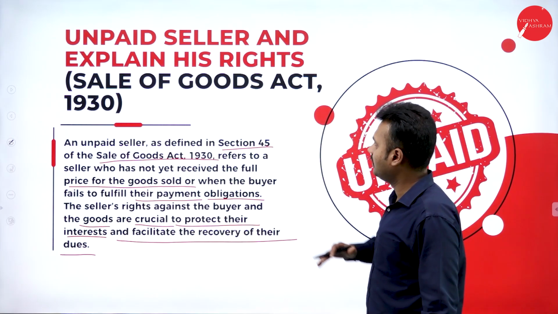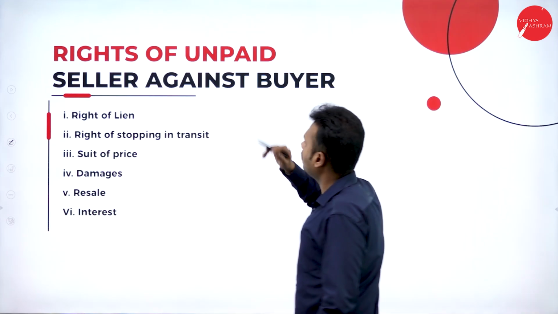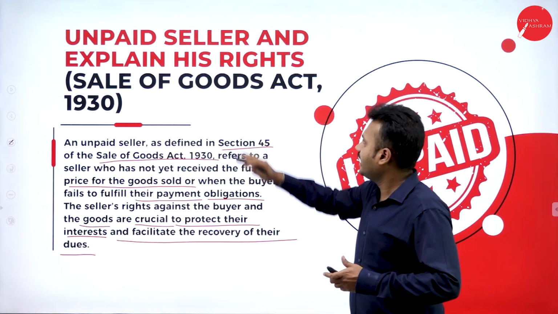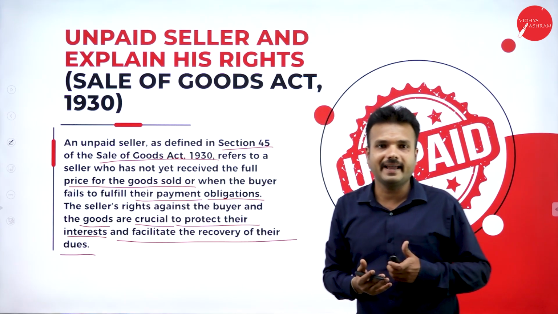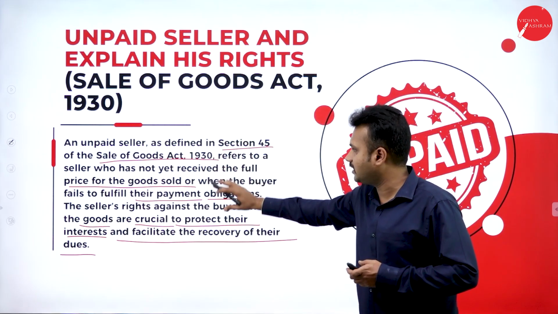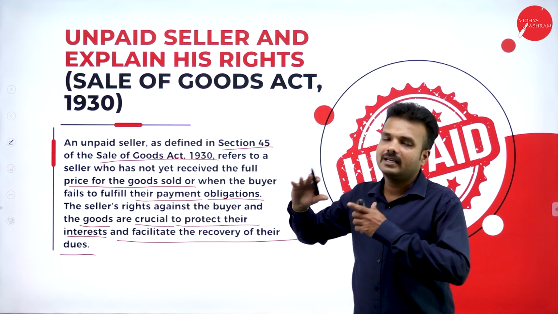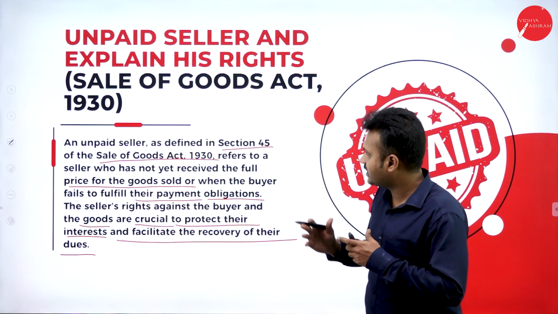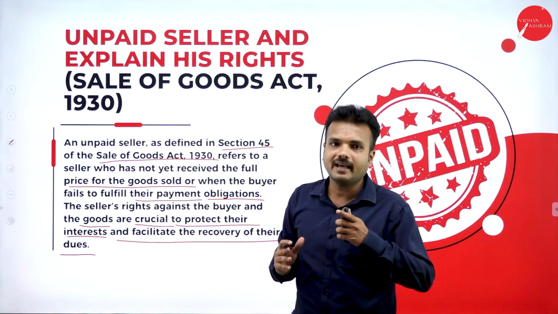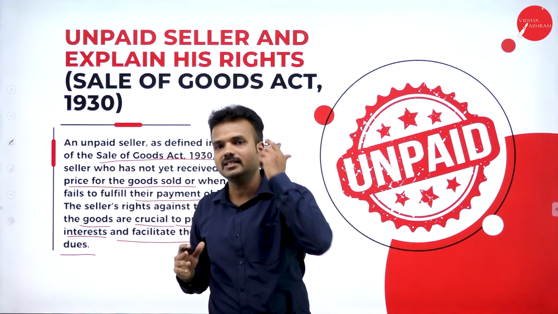Okay, so here we are going to study this topic under two circumstances. Right of unpaid seller against buyer. Unpaid seller and his rights. As we had studied who is an unpaid seller, right now we are going with his rights, the rights of an unpaid seller. It is classified into two categories: the seller has a right on goods and also the seller has a right on a buyer.